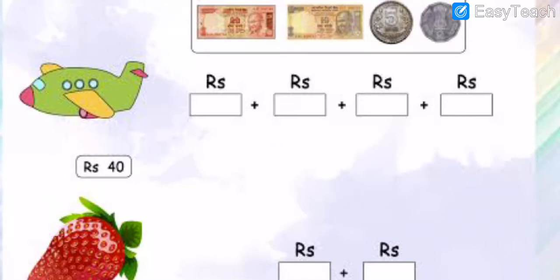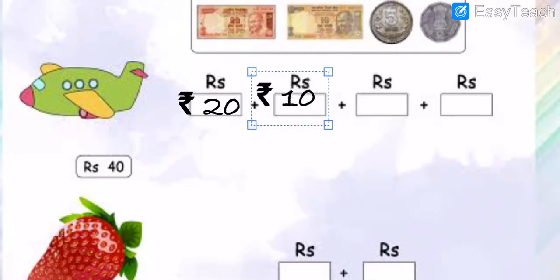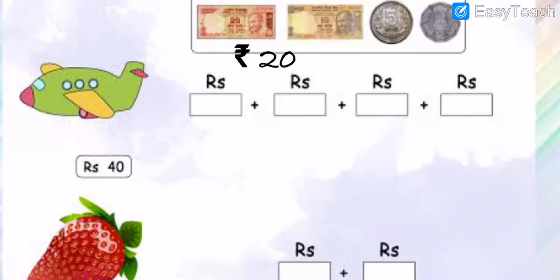Okay. So how many notes am I going to take? One 20 rupees note. Then after, again a 10 rupees note. 10 plus 10 is equal to how many, my dear students? 30. Okay, but no need to take 30. Here I am going to take a 10 rupees note. How many, my dear students? 10 rupees note.